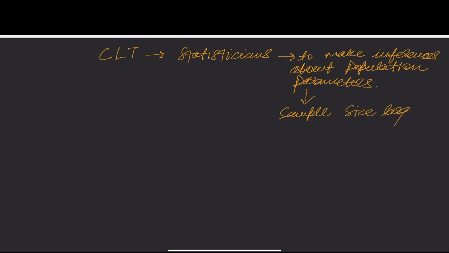Fine. So in central limit theorem, we have talked about finite mean.